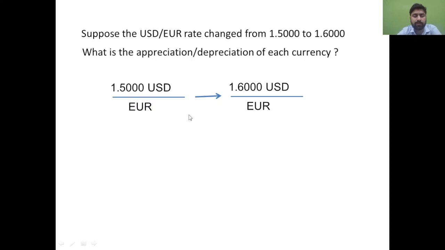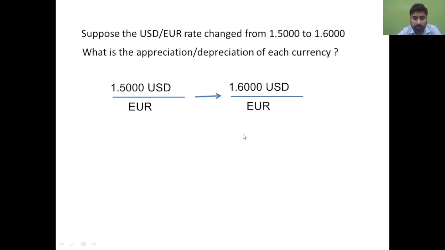If you observe carefully, earlier the Euro could buy only 1.5000 USD, but now it is buying 1.6000 USD. So the Euro is getting stronger here. It is very logical: earlier the Euro could buy less, but now it can buy more than what it could previously.